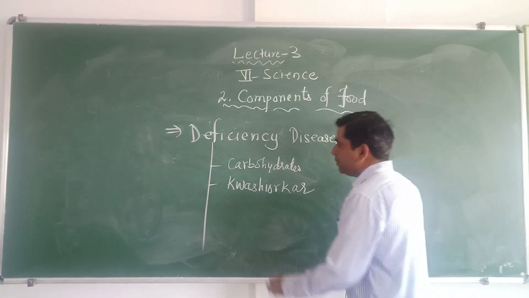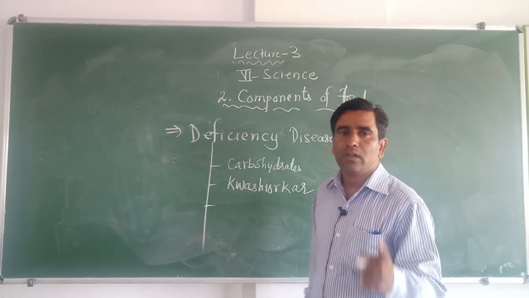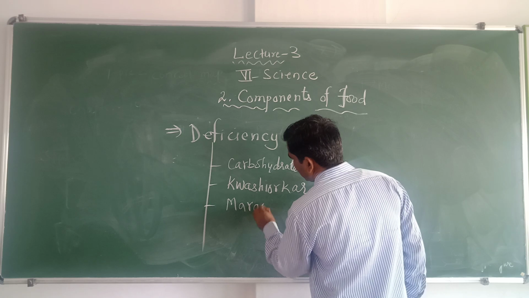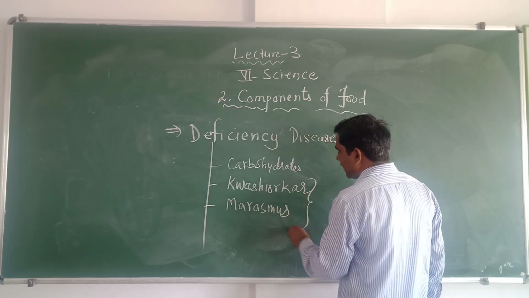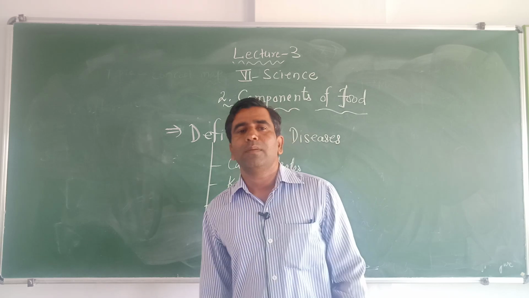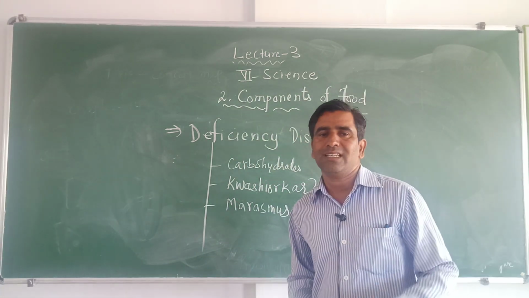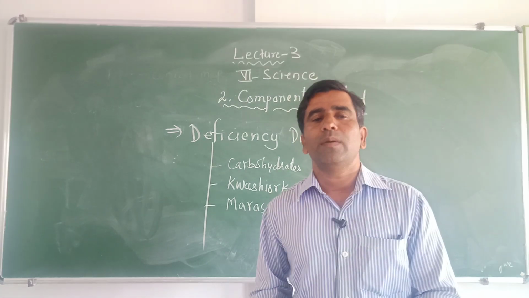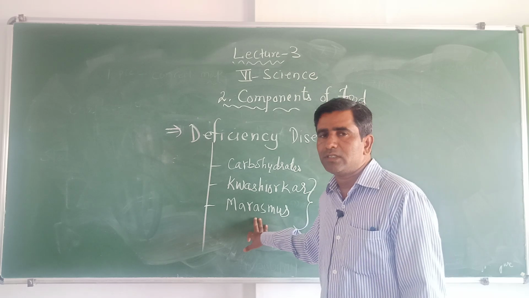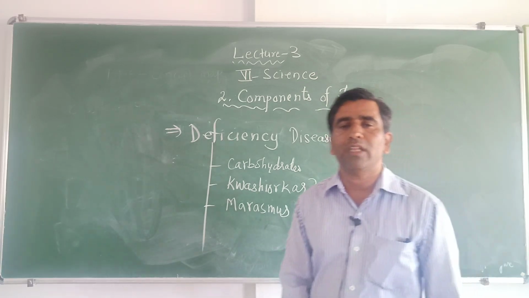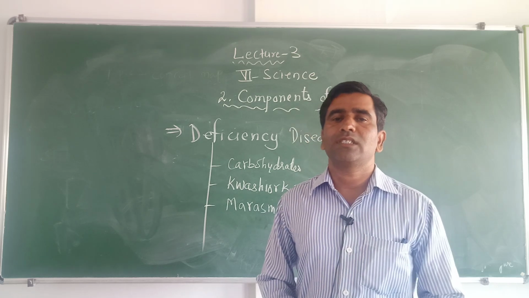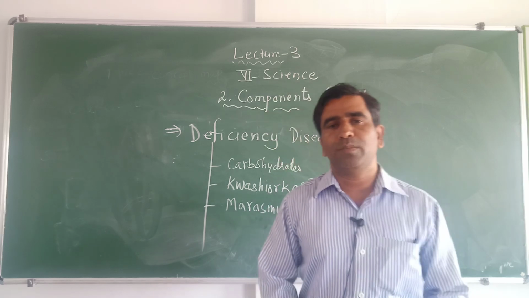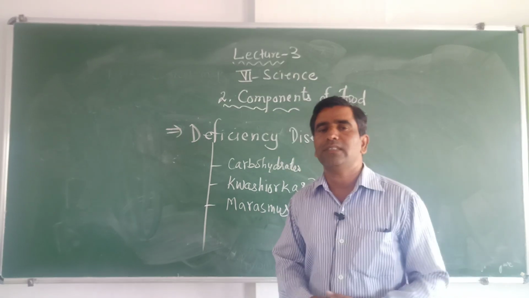One more disease is there because of the protein, carbohydrate and fat, that is marasmus. So these two, marasmus and kwashiorkor, can be called malnutrition diseases, because there is a lack of main food items like carbohydrates, fats and proteins. Some symptoms of marasmus are a very weak body, thin body, and ugly patches on the skin. This also occurs in small children. So these two diseases can be called malnutrition, because there will be a lack of carbohydrates, fats and proteins.